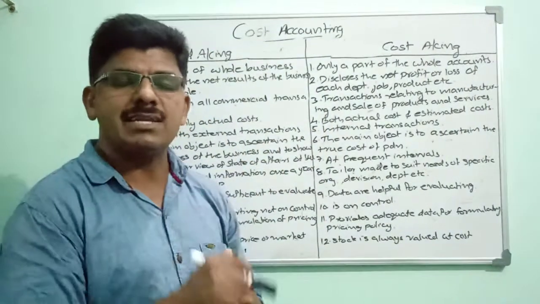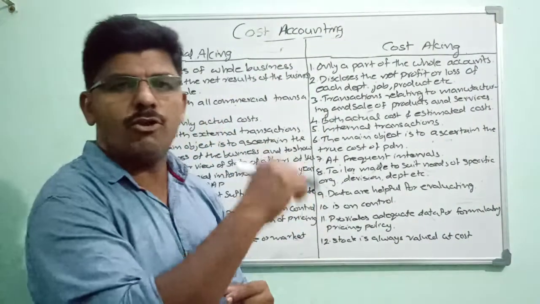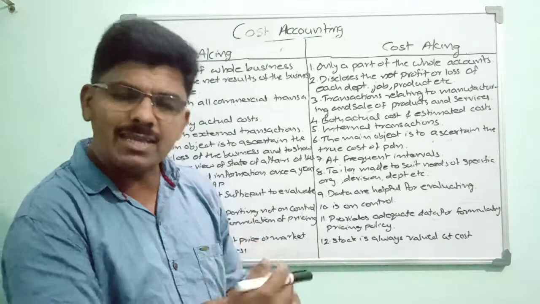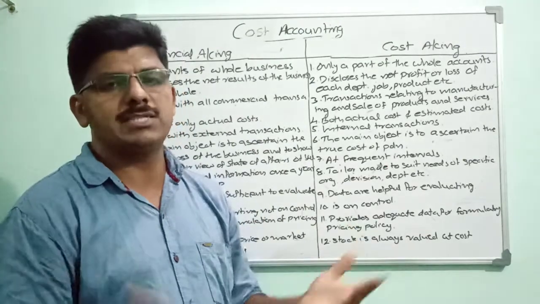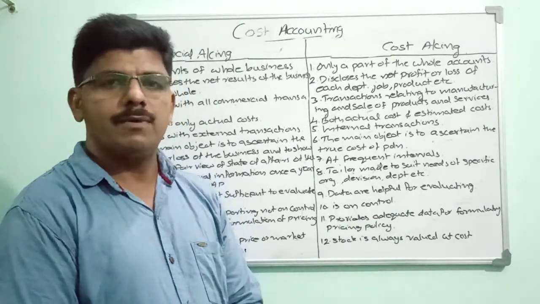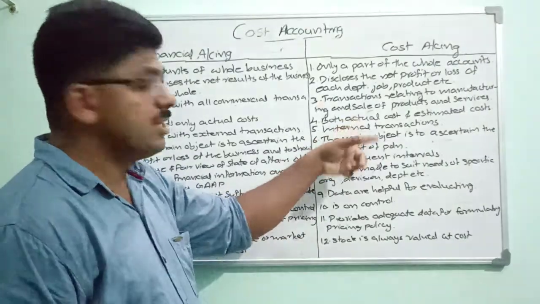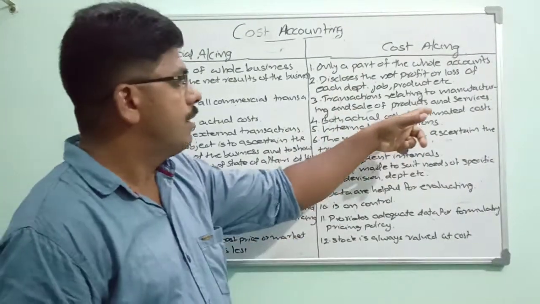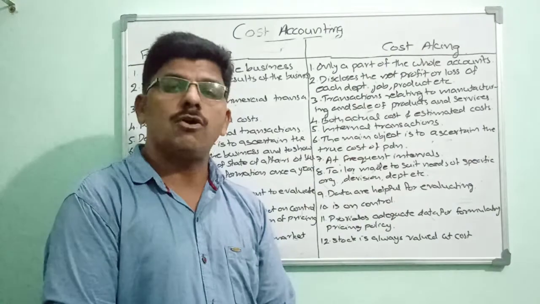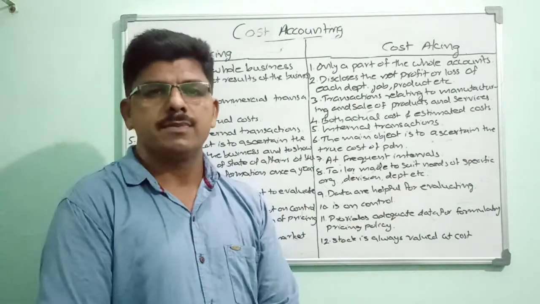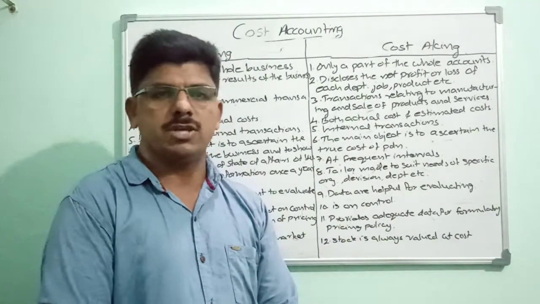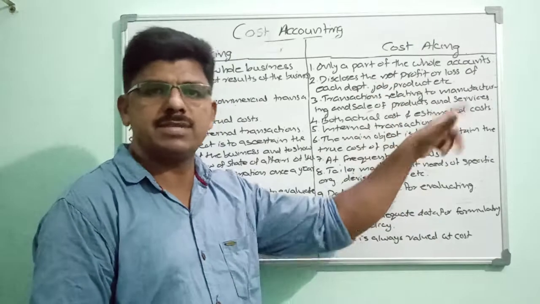For preparing tenders and quotations, for quoting the lowest price, for getting the order from the suppliers, it is very essential to estimate the cost, the probable cost of production. So that is why cost accounting helps in that particular area.